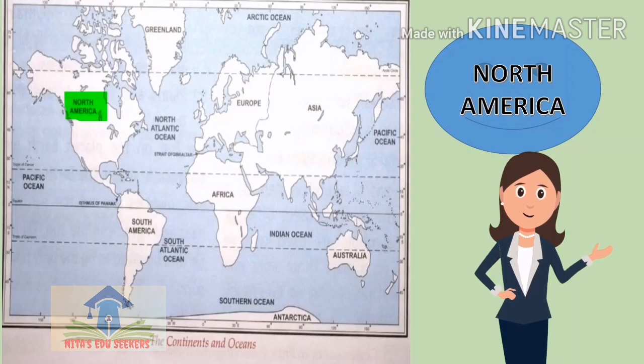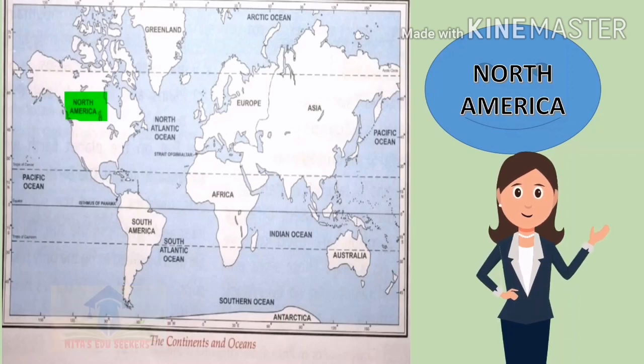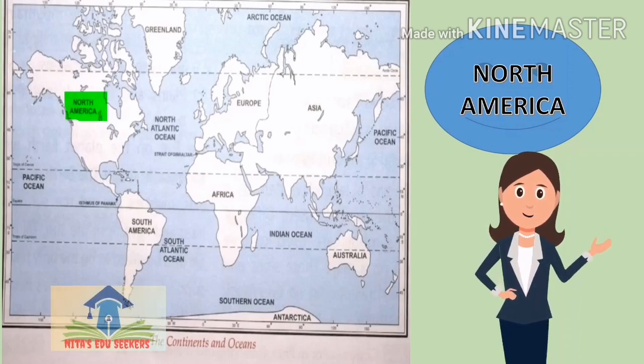Now move to the next. This is North America. North America is the 3rd largest continent. It was discovered in the 15th century and lies in the northern hemisphere. The Rocky Mountains lie along the western coast of North America. Here the Rocky Mountains are. Okay. Now move to the next continent.